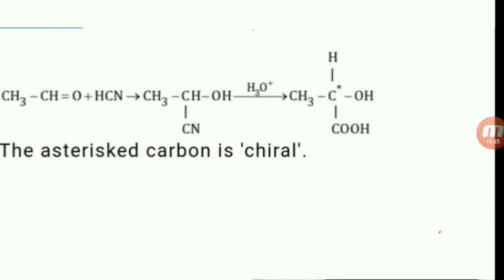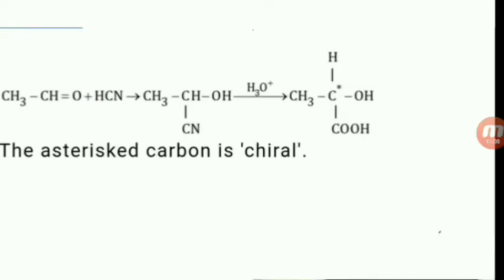You see, acetaldehyde, IUPAC name is ethanal, reacts with HCN to give cyanohydrin, acetaldehyde cyanohydrin, which undergoes hydrolysis. So CN becomes COOH. The star marked carbon is called the chiral carbon.